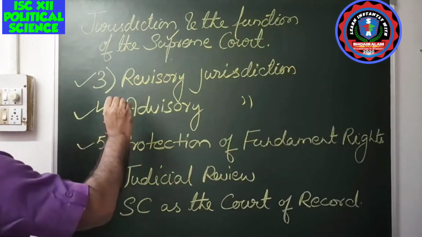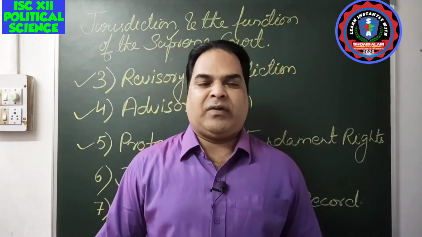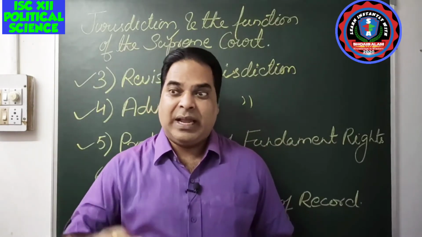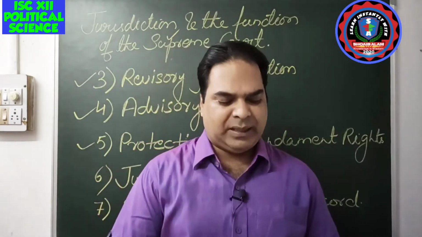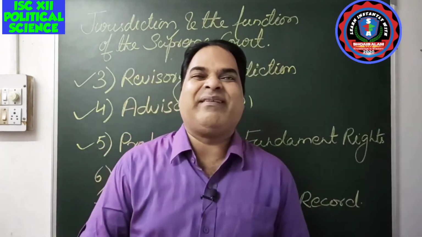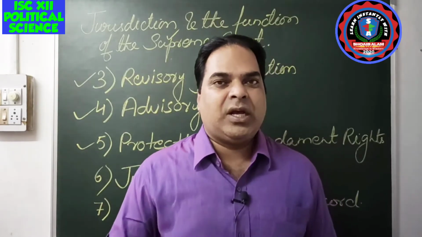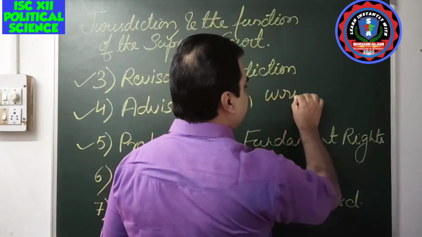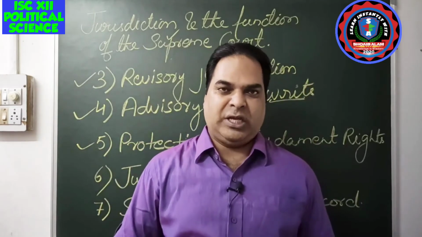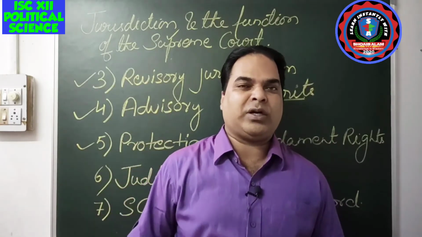Now the fifth one is protection of fundamental rights. Definitely the Supreme Court is the protector of the fundamental rights, and the High Court is also a protector. How does the Supreme Court protect them? By issuing writs, W-R-I-T-S. What are writs? Writs are certificates of order issued from the higher court to the lower court, to remind them to do their work properly.